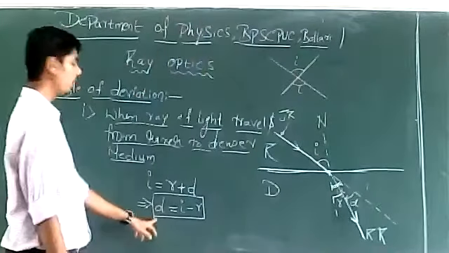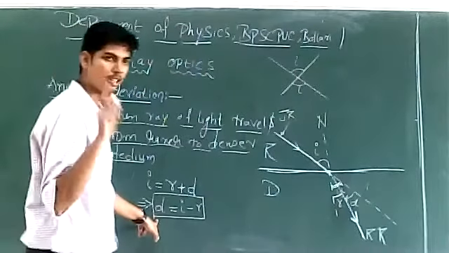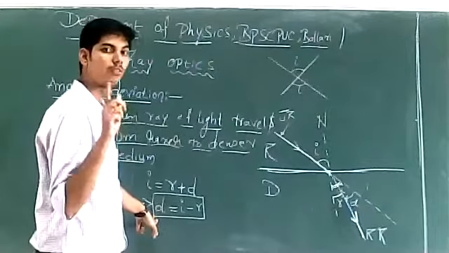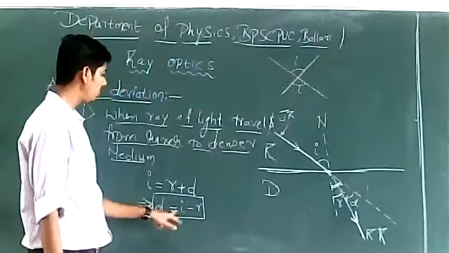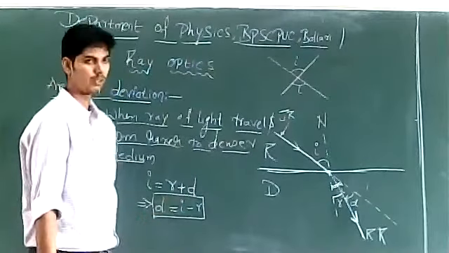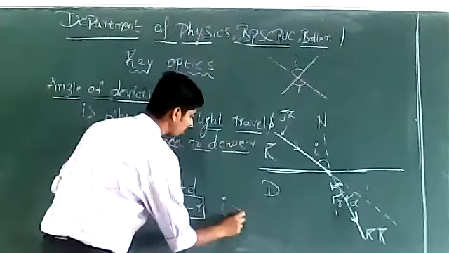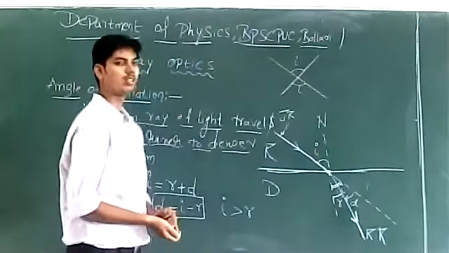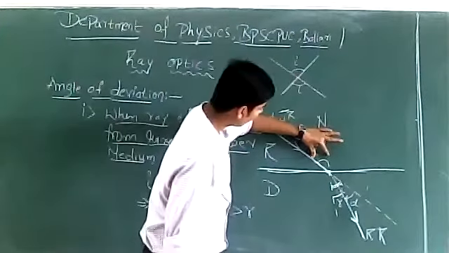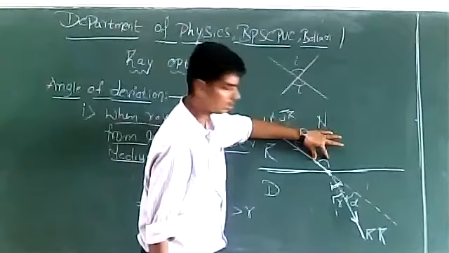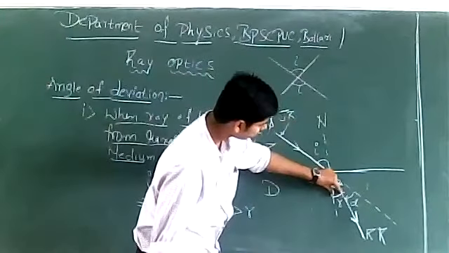So whenever a ray of light travels from rarer to the denser medium, the angle of deviation produced in the ray of light is D is equal to I minus R. And you can observe the angle of incidence will be greater than the angle of refraction in this case. Look at the angle of incidence, and look at the angle of refraction.